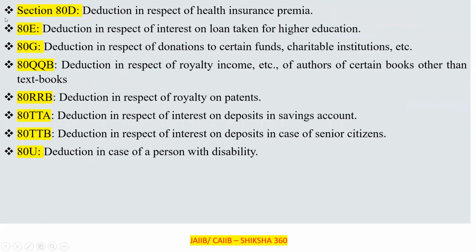So 80D, basically you will get a separate deduction under that also, clear. 80D is the deduction in respect of the health insurance premium, clear. If you are paying any health insurance premium, that is to be deducted basically under section 80D.